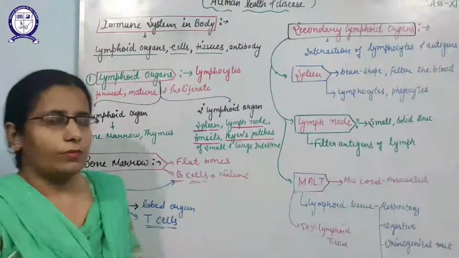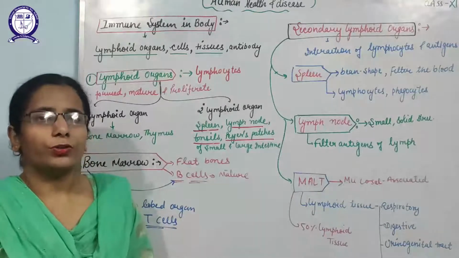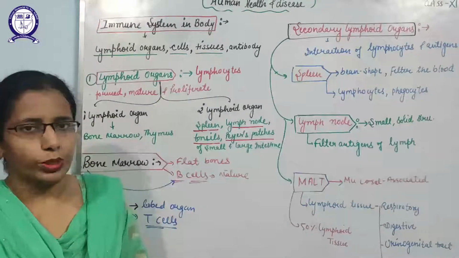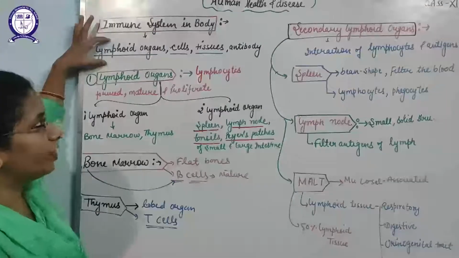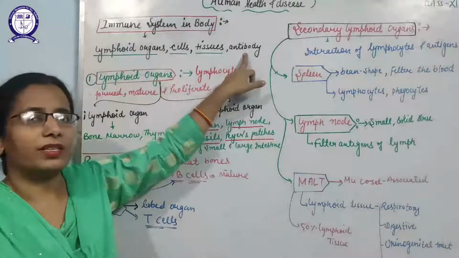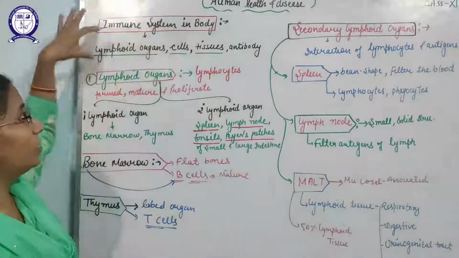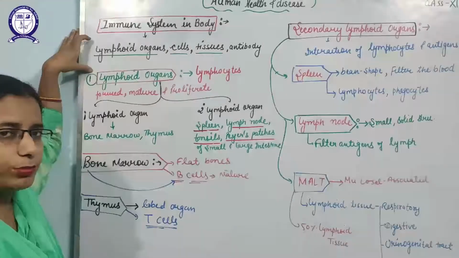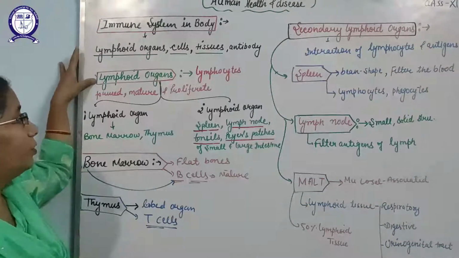Hello students, after discussing immunity, now we are going to discuss the immune system in the human body. The immune system in the human body consists of lymphoid organs, cells, tissues and the soluble proteins that are antibodies. All these parts make up the immune system of the human body. So we will discuss the lymphoid organs.